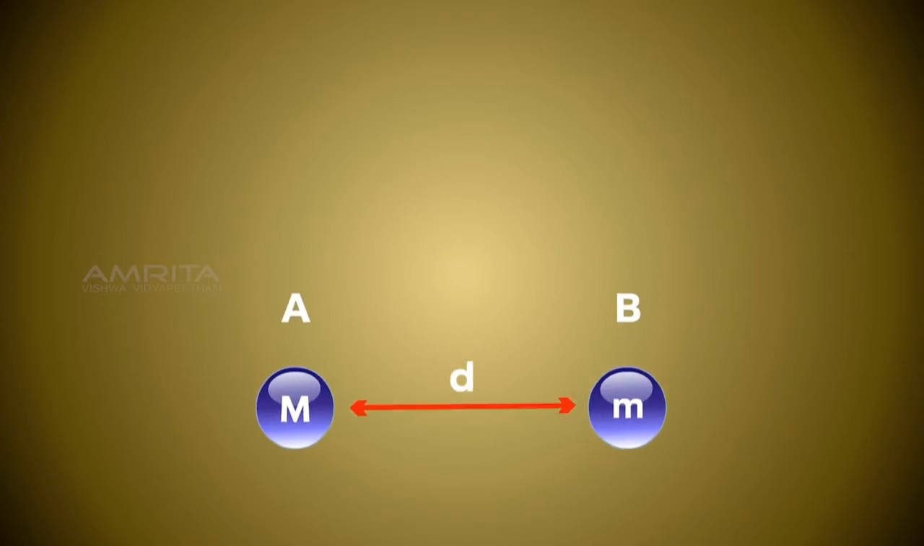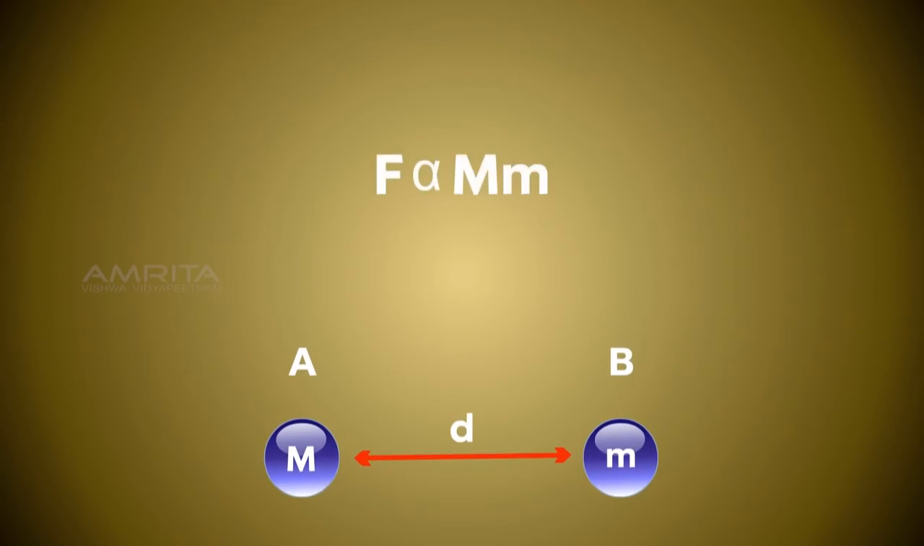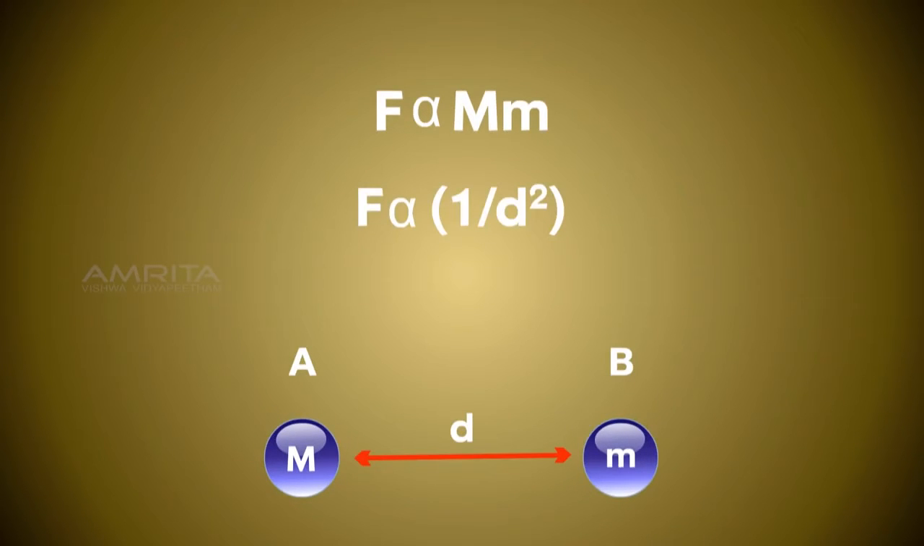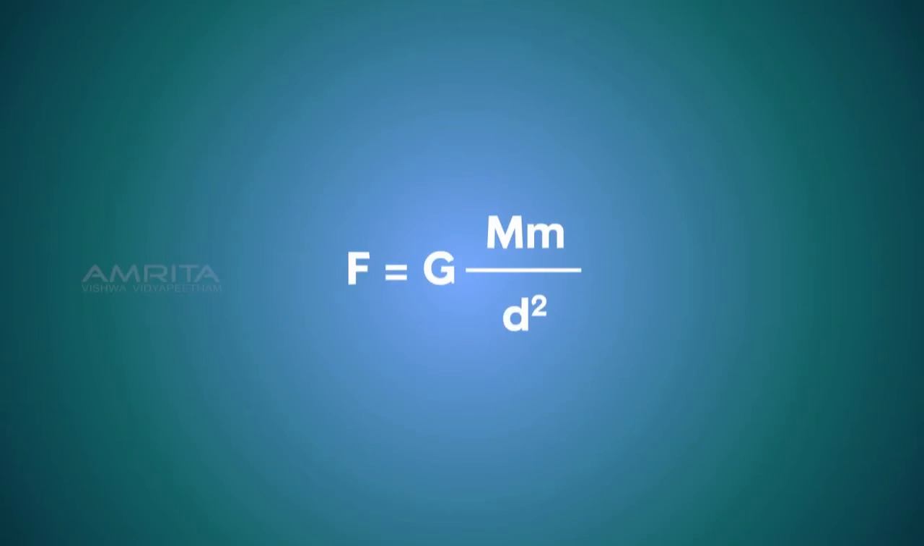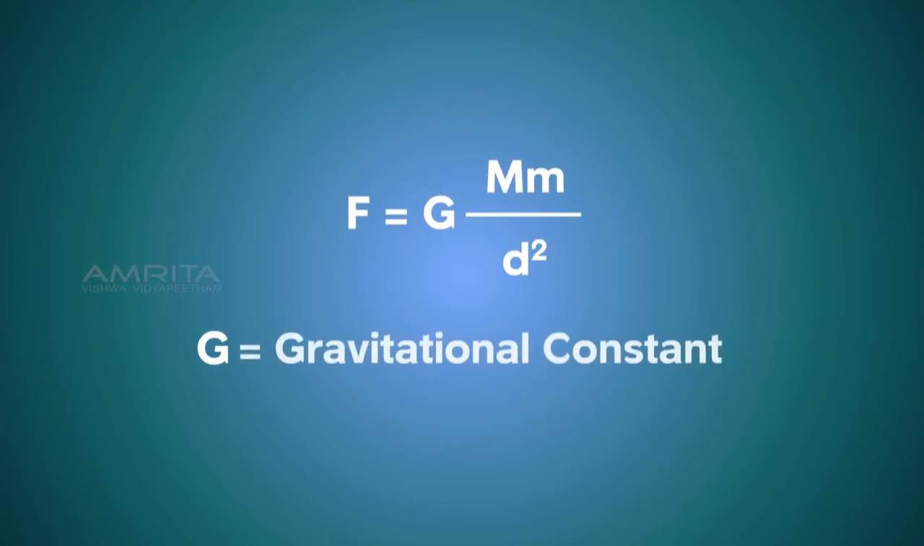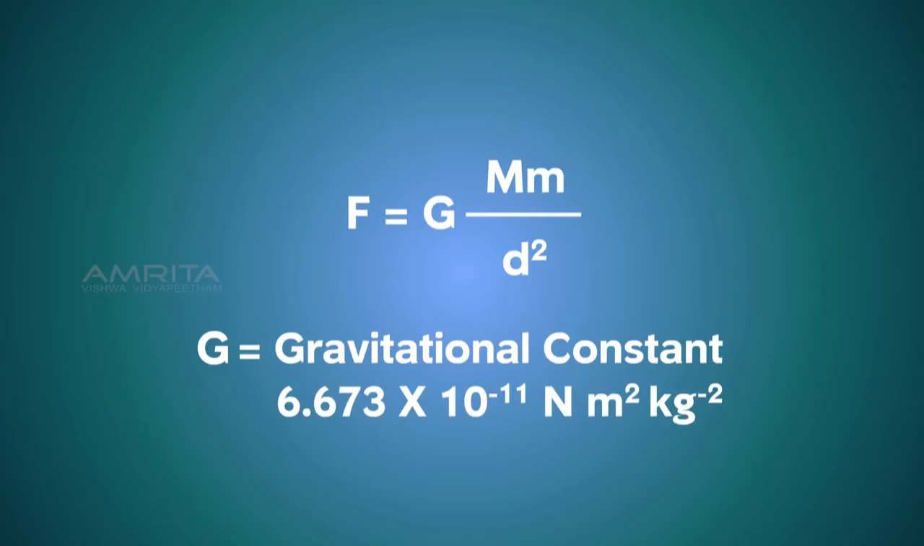According to the law, gravitational force F is directly proportional to the product of the masses of two objects A and B, and inversely proportional to the square of the distance between the two objects. F is equal to G M m by d square, where G is the gravitational constant and the value of G is equal to 6.673 into 10 to the power of minus 11 Newton meter square per kg square.